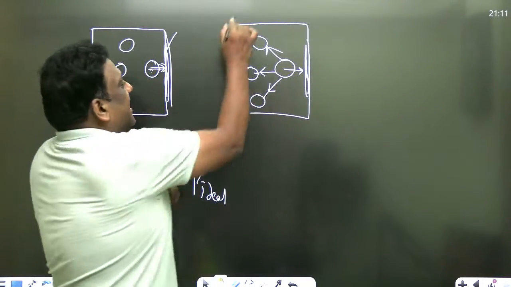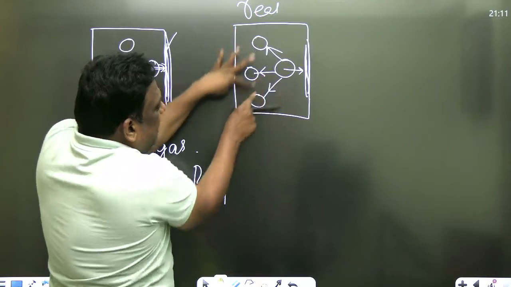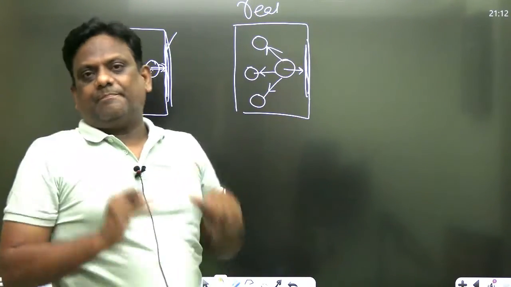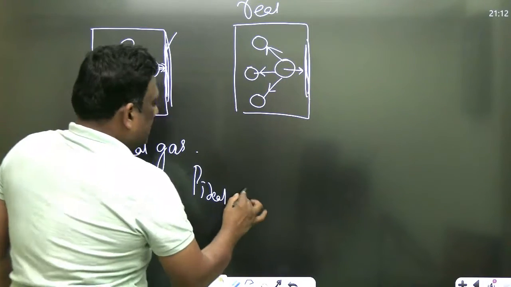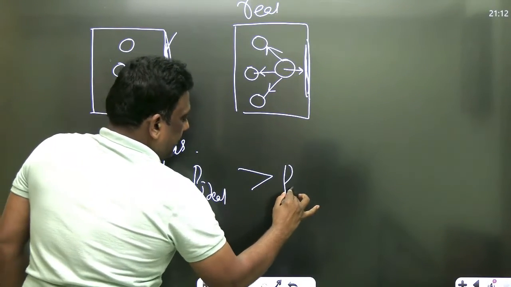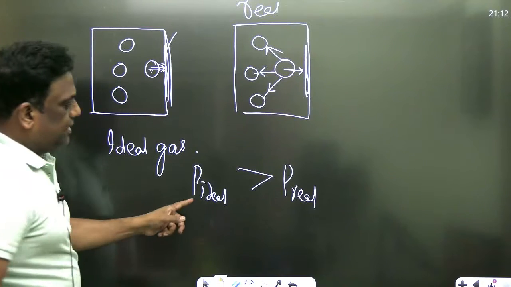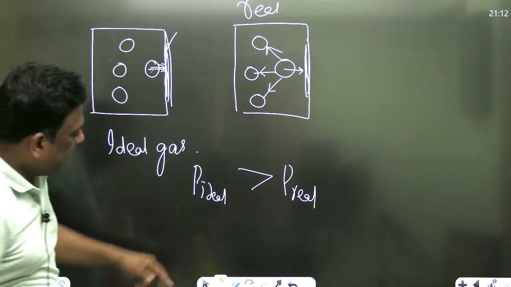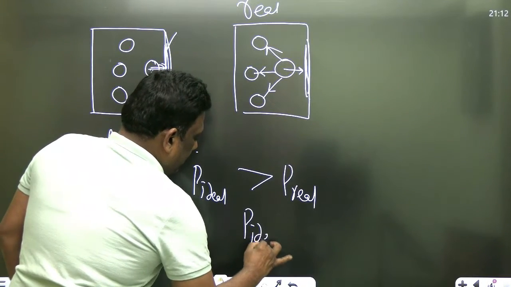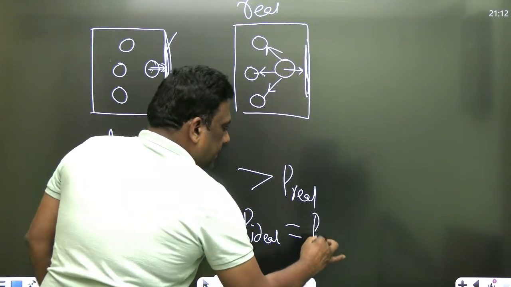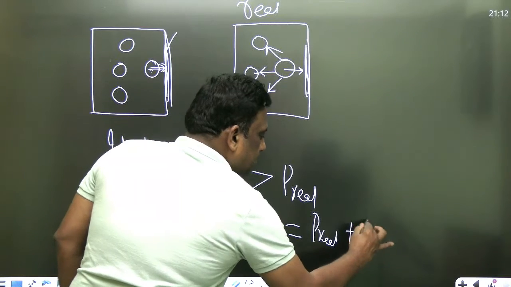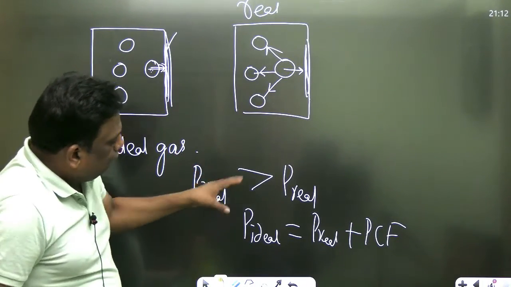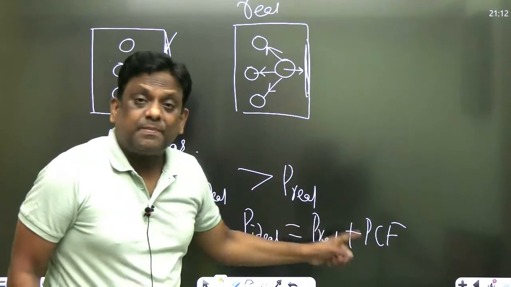Because in the real case there is a force of attraction. That's why it is hitting the wall with less pressure. So therefore I say, look once, P ideal is more, P real is less. Then how will we equate, sir? If you are equating, P ideal equals P real plus pressure correction factor. I repeat, if something is more, if you want to equate, you have to add some term. This is known as the pressure correction factor.